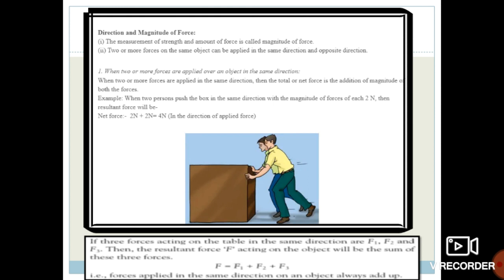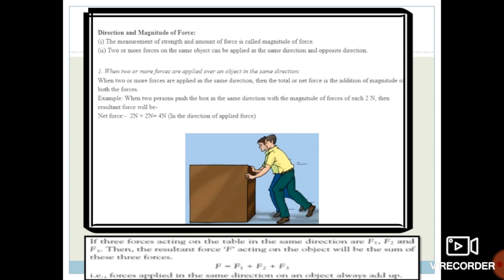The force is required, but whenever we apply the force, the object can change its position or motion. Okay, this we have seen in this chapter also. But at the same time, the direction and magnitude of force are required. Whenever a force is applied in a certain direction, what will happen to that object? Or whenever the force has a certain magnitude, what will happen to that object?